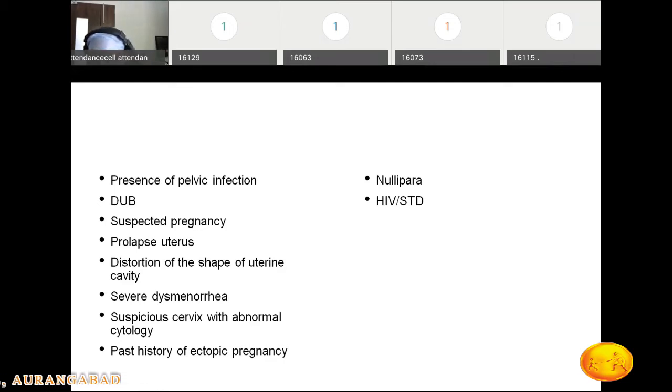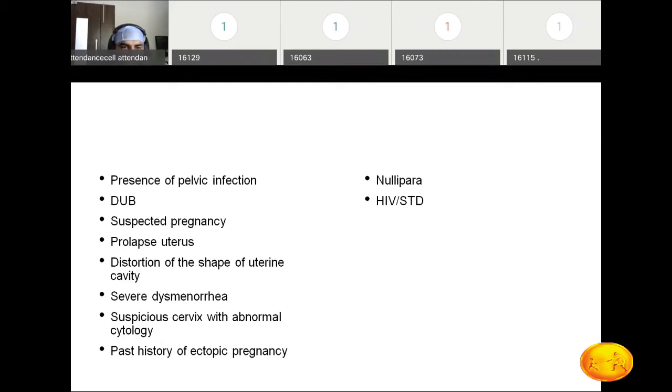Okay, someone wrote relative contraindication if she can't come for the follow-up visit. No, no, no, no, no. This is not a contraindication. Actually, this is the advantage of the copper T. The patient doesn't need to come frequently to the hospital, right? We'll discuss it in the advantages. We advise the copper T to the patients who are not able to come to the hospital regularly. So this is not a relative contraindication. Please write down your name, just to communicate.